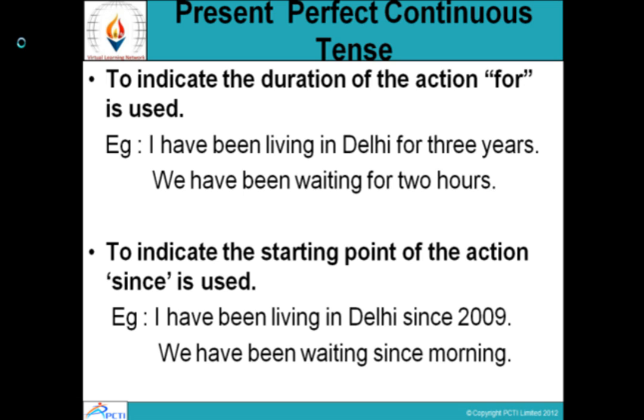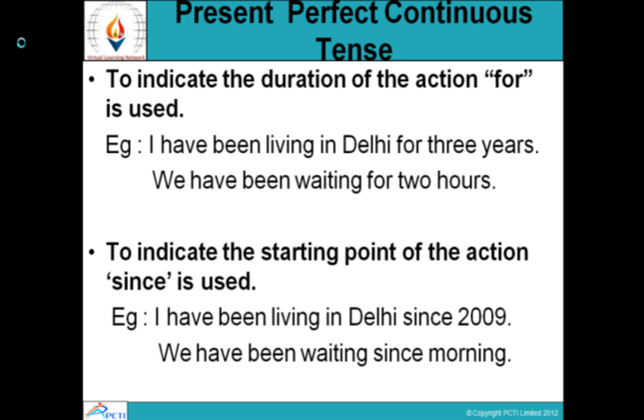To indicate the duration of the action, for is used. When we want to know for how much time the action has been happening, for how many minutes, how many hours, how many days, how many weeks, how many years, we use for. Example: I have been living in Delhi for 3 years. That means the duration of your stay in Delhi is 3 years and you are living in Delhi even now.